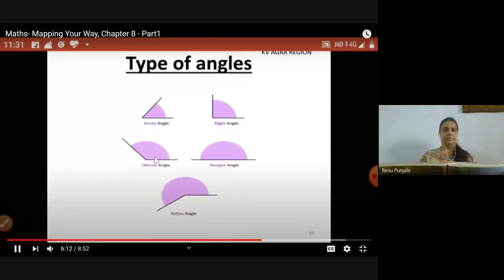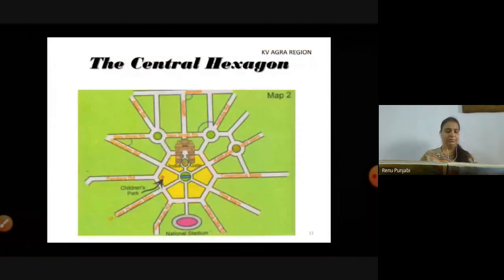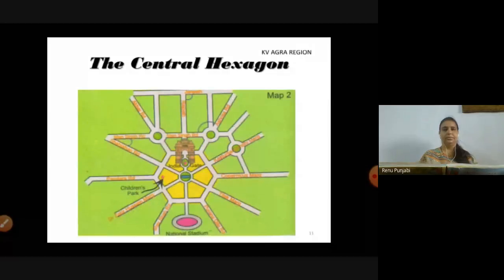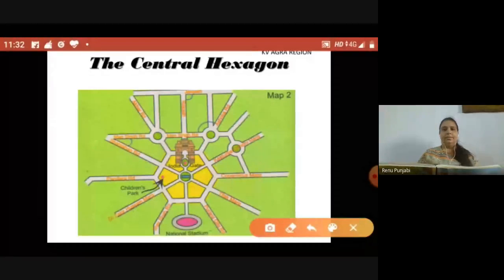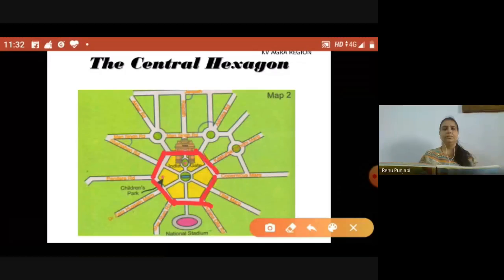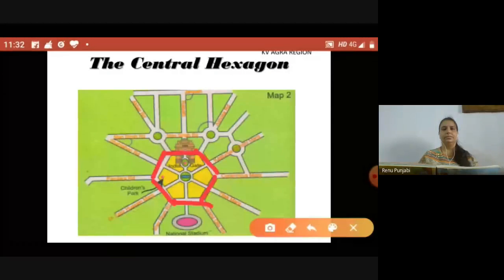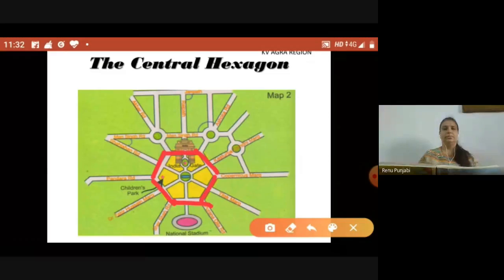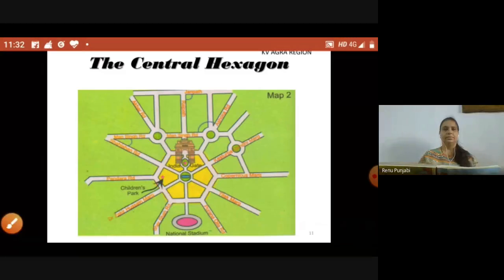So let's move to our next map. In the next map, you can see the area around India Gate. Look at this structure. If you look more closely at one part of the map, it looked like a six-sided shape, which you also called a hexagon. And you all have read about hexagon in your chapter 2, shapes and angle. Due to this shape, this place is called a central hexagon. Let us start with our questions.